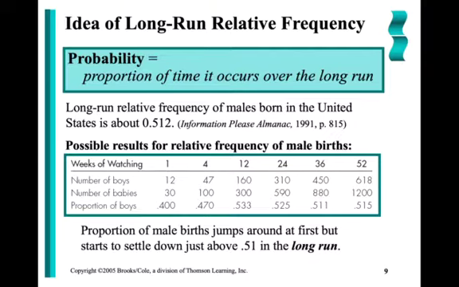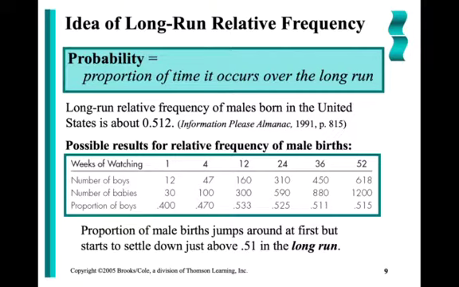So after 1 week, there were 30 babies born. 12 of them were male. After 2 weeks, 100 babies born. 47 were male. So after these 4 weeks, about 47% of the babies born at this particular hospital were male.